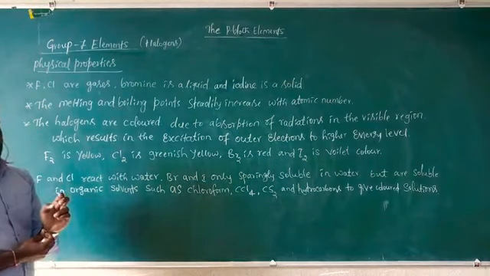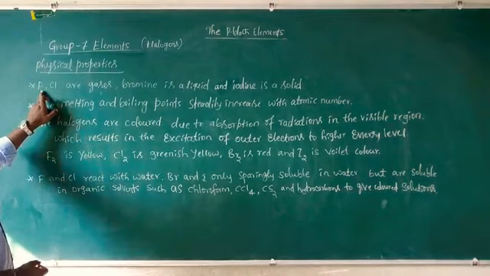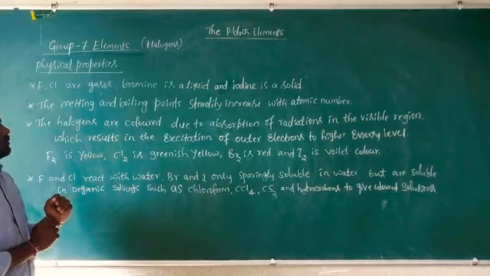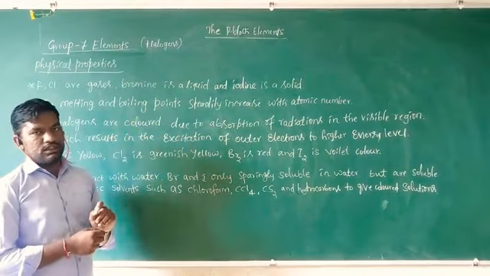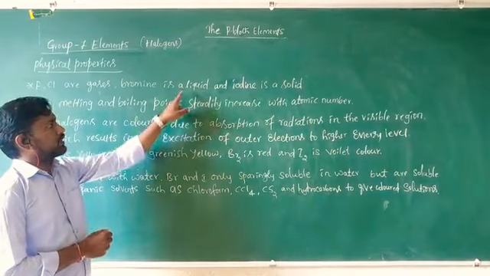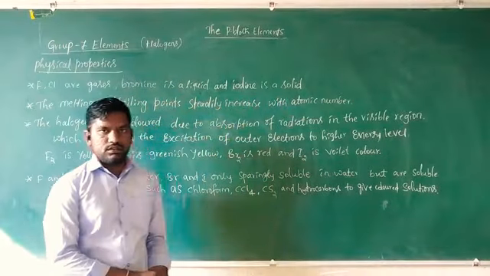Now the physical properties of halogens, group 17 elements. Fluorine and chlorine are gases, and bromine is a liquid. Bromine is the only non-metal present in the liquid state, and iodine is a solid.